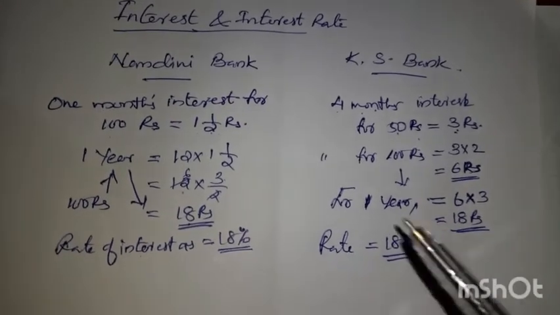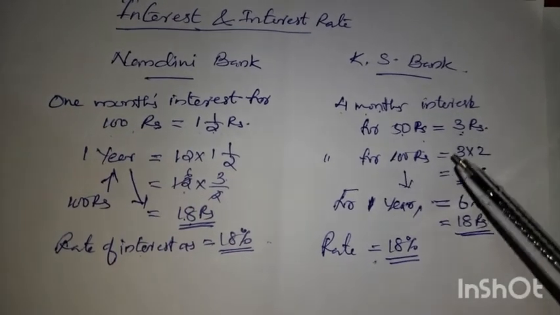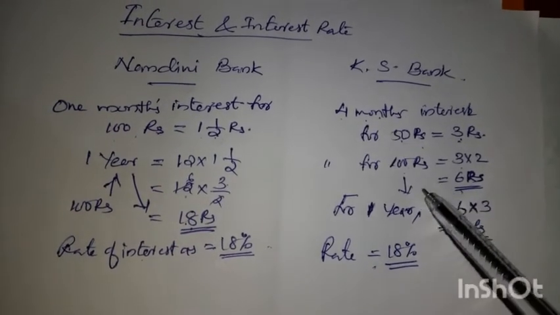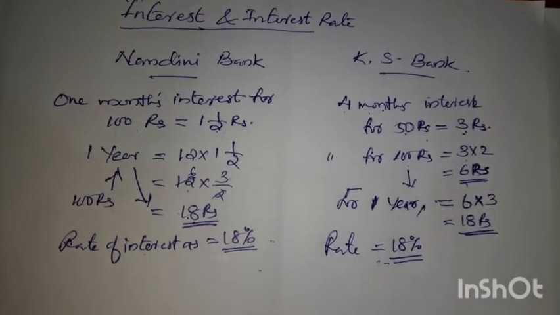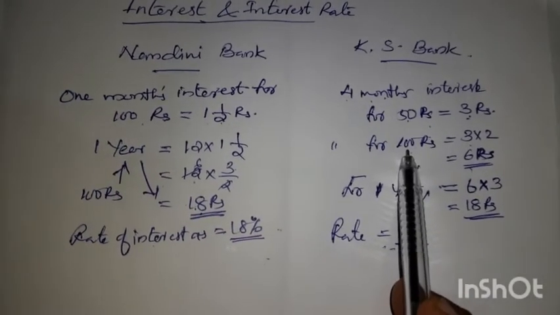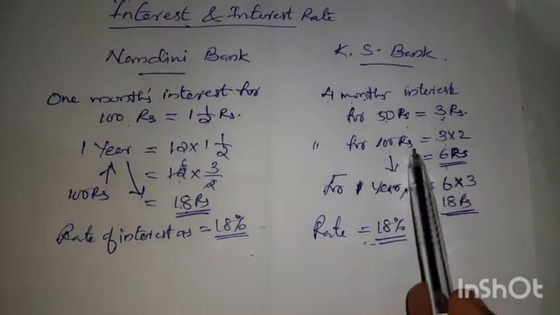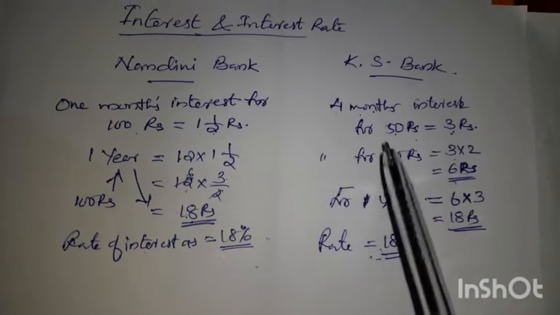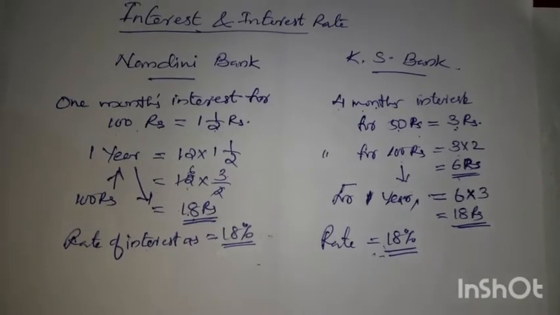So for both the banks the interest is the same, but here they are giving 1.5 for 100 rupees and here they are giving 6 for 100 rupees. Okay. Here it is 3 times a year, there every month they are calculating, but the rate of interest is the same. So they are converting the amount to 100. That is for easy calculation. Okay, 50 rupees 3. If you double it, you will get 100. For every 100 rupees, how much is the interest? From that you can find out for 1 year. So make the amount 100 for easy calculation.